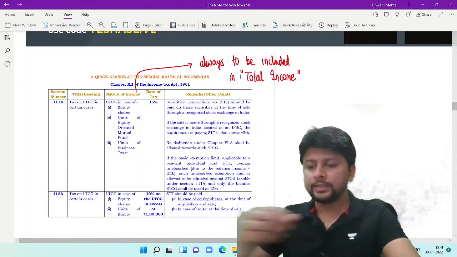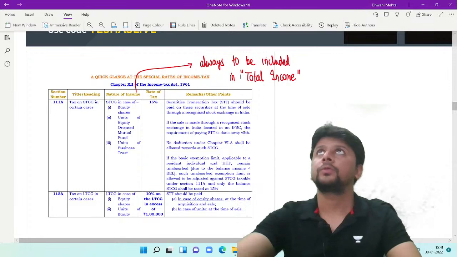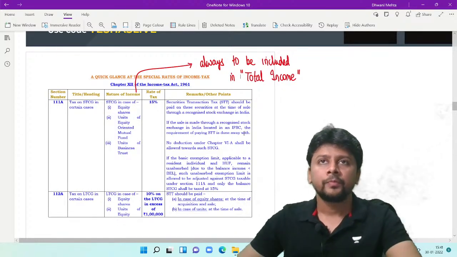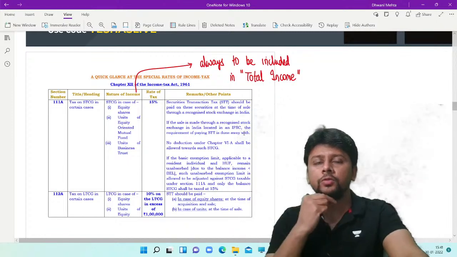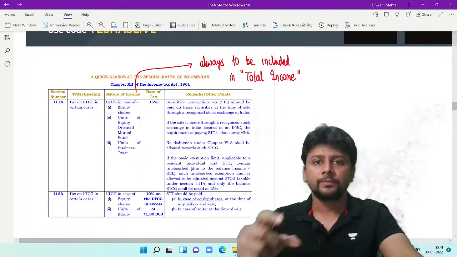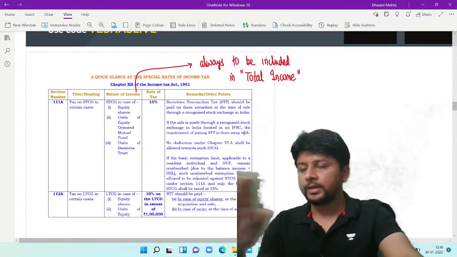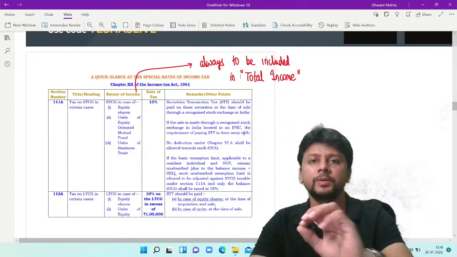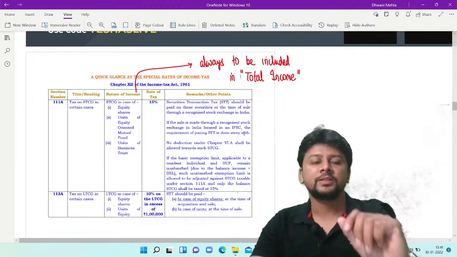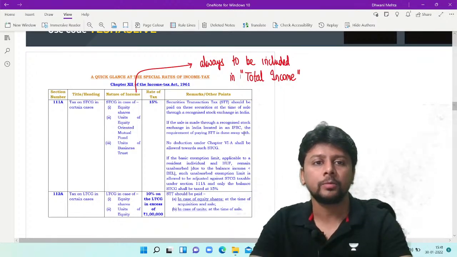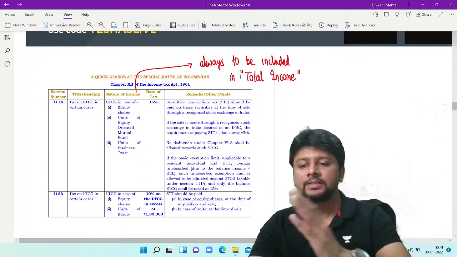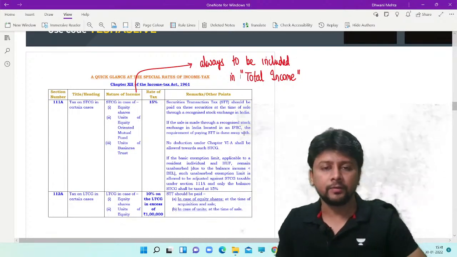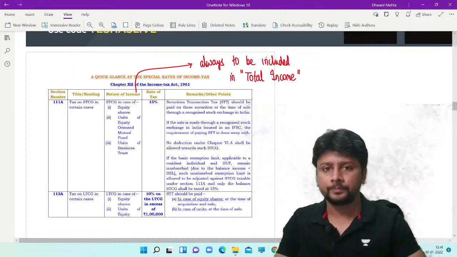Okay, so all these incomes are always going to be included, always going to be part of the total income. But when you start calculating your income tax, these incomes will have to be separated out and a special tax rate has been prescribed. So they will not be subject to income tax as per normal rates. You'll have to pay tax at a separate rate of tax specially created for them.